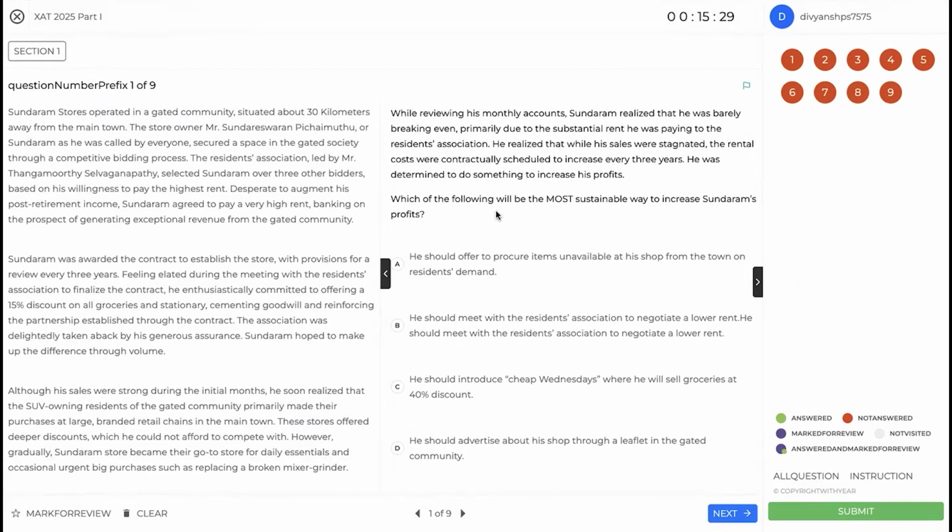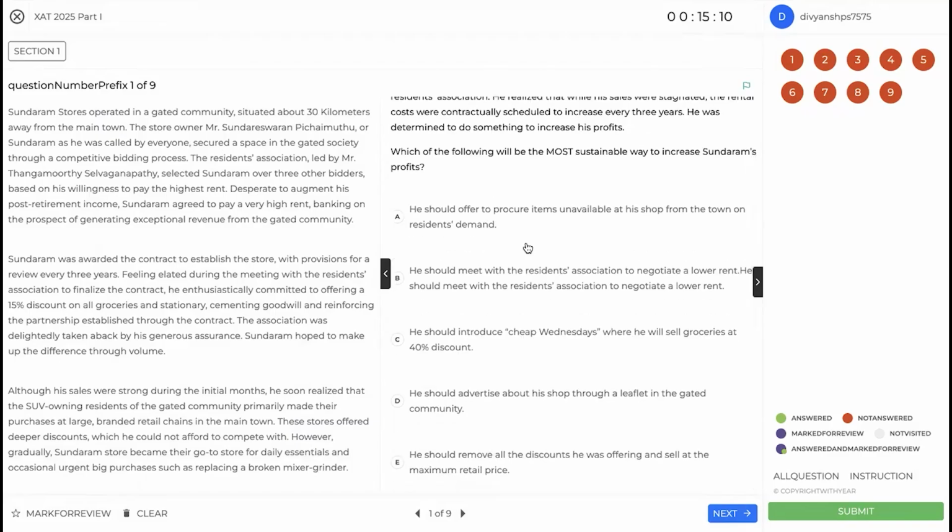So, we should probably think about increasing the profit in some shape or form. He should offer to procure items unavailable at his shop from the town on residents' demand. So this is going to increase the cost if you look at it, because the item is not available at the shop, and the town is 30 kilometers away. So it does not seem like a good idea. I mean, the approach is good. You want to increase the revenue, but the execution seems poor.